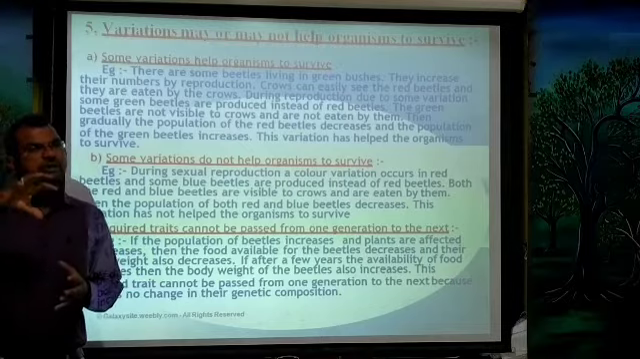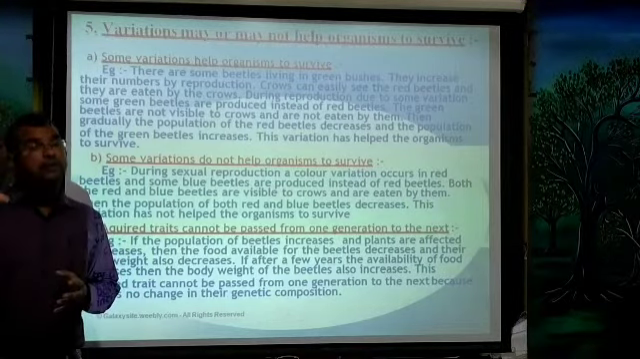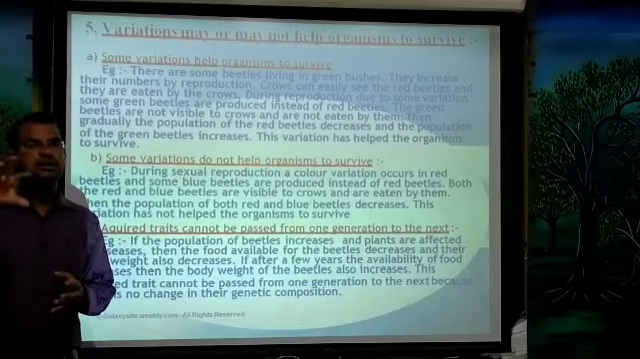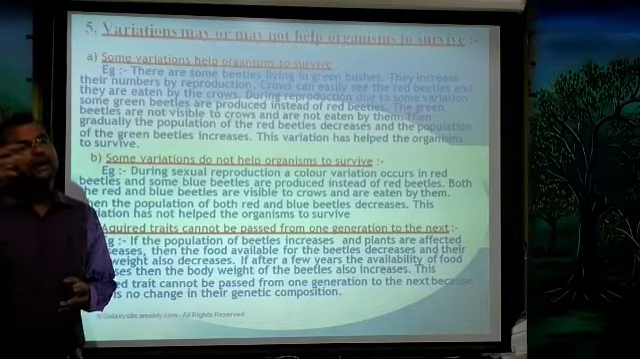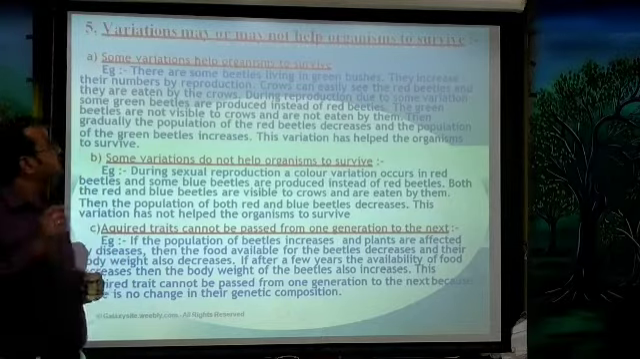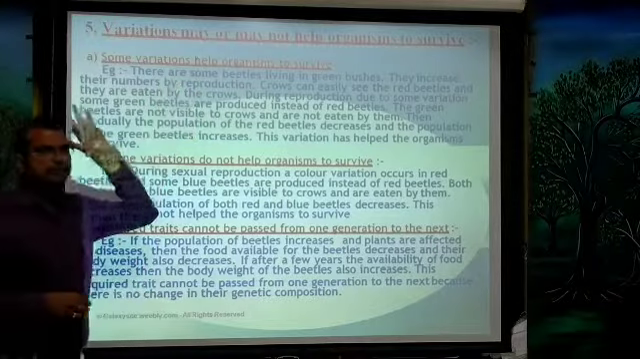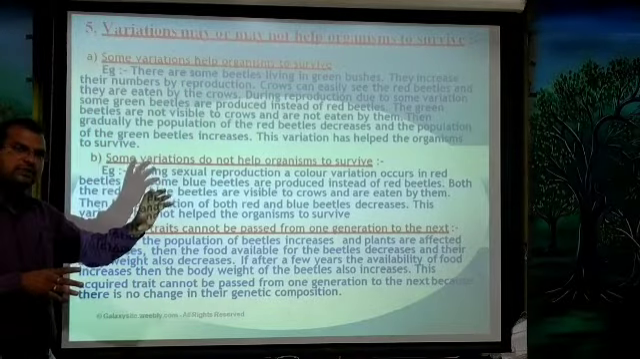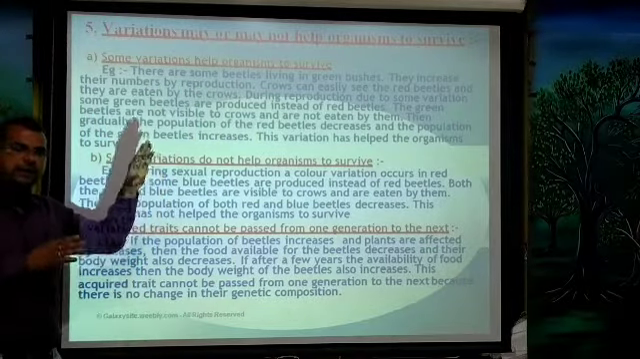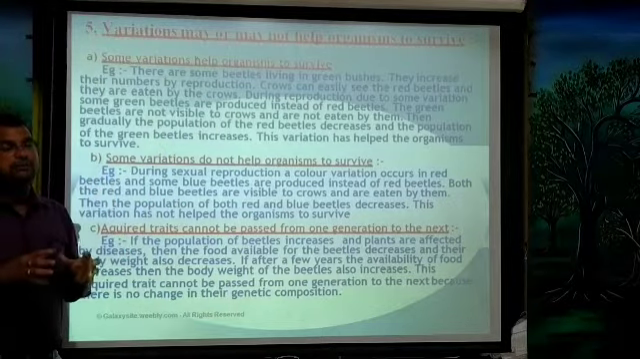Those differences which we see in an organism may or may not help it to survive in nature. Some may help them to survive, but some may not. We'll see that some variations help the organism to survive. The variations we see in offspring when compared to the parent will help them to survive.